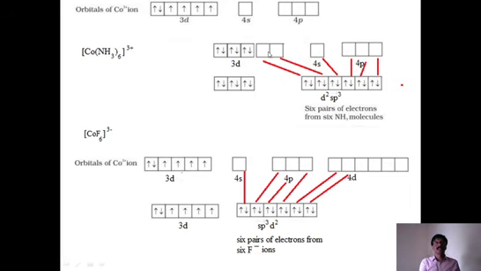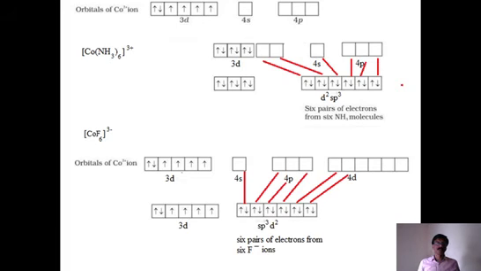Now, number of unpaired electrons, how many? Look at this. Is there any unpaired electron? No. All electrons are paired up. So the number of unpaired electrons is 0, n equals 0. Therefore, what is the magnetic moment? Mu is also equal to 0. Therefore, is it paramagnetic or diamagnetic? It is diamagnetic. It has no magnetic property. And it is IOC, inner orbital complex.